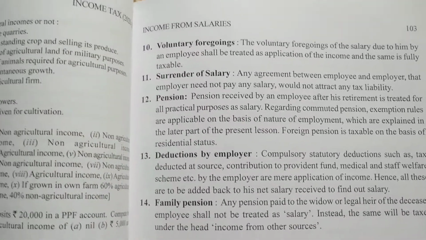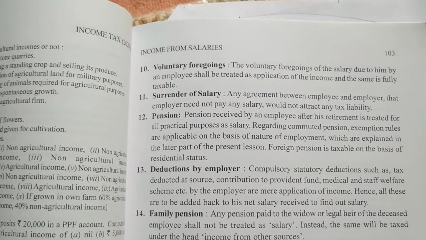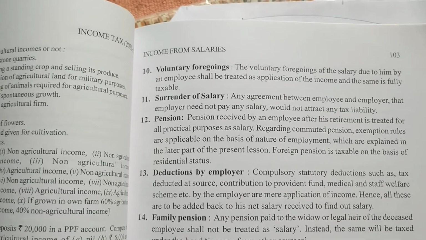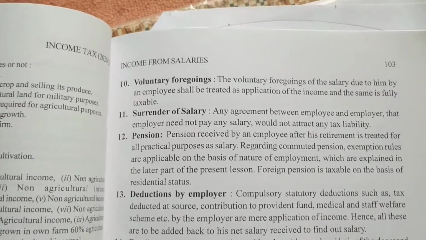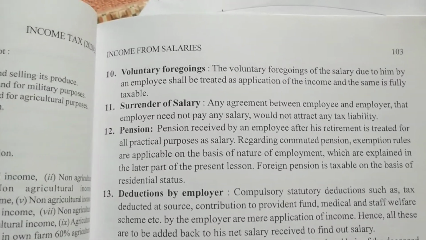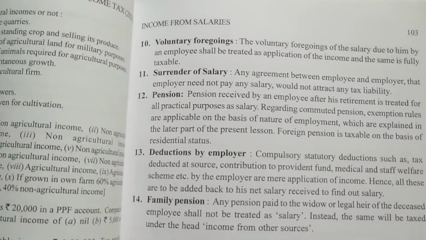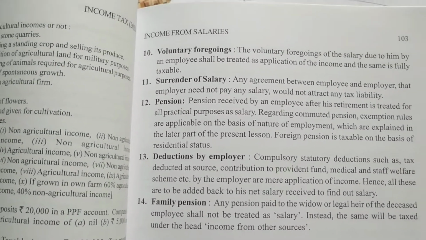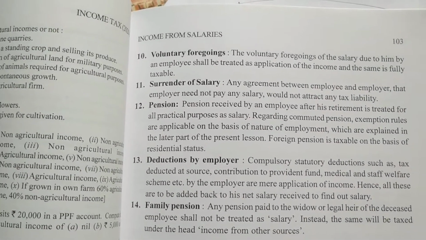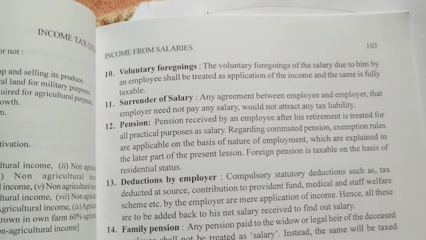Next is voluntarily foregoing. The voluntary foregoing of the salary due to him by any employee shall be treated as application of income, and the same is fully taxable. So the employee is voluntarily giving his salary away. That will again be taxed under the head income from salary.